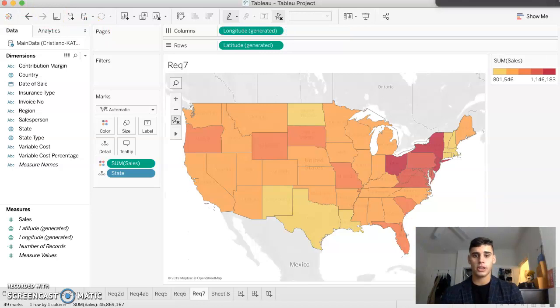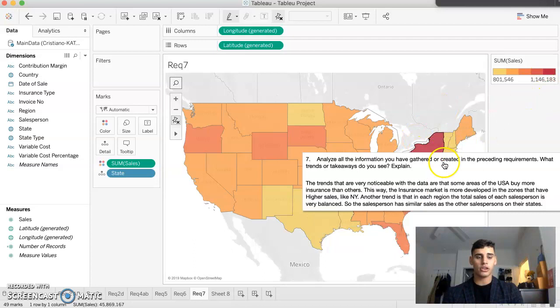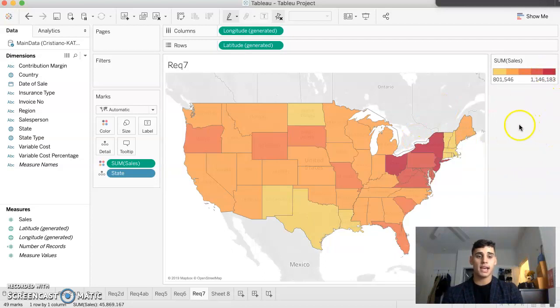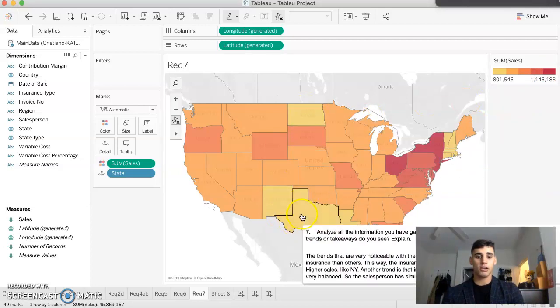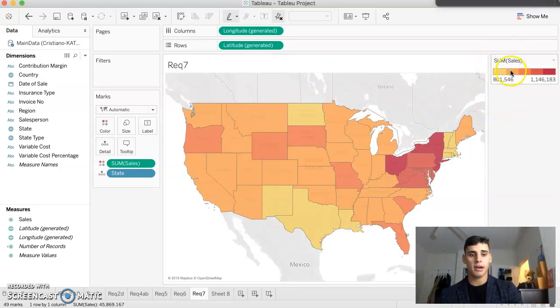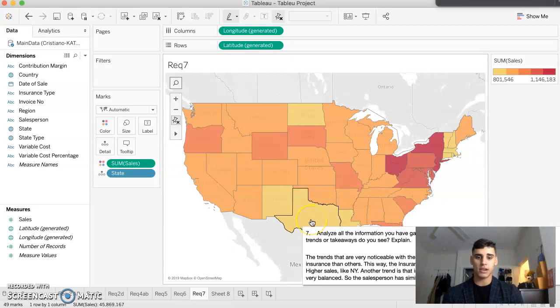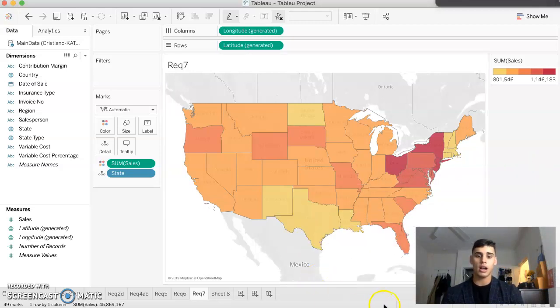We are looking at a map of the United States, and each state is color coded by the sum of sales. So we can see that the states with the darker color, the darker red, are the ones with the highest amount of sales, and the states with the lighter colors, the yellow ones like Texas, have the lowest amount of sales. It's not about how much area it covers, because you can see that Texas, one of the biggest states of the United States, has a big area, but doesn't have a really big sum of sales.